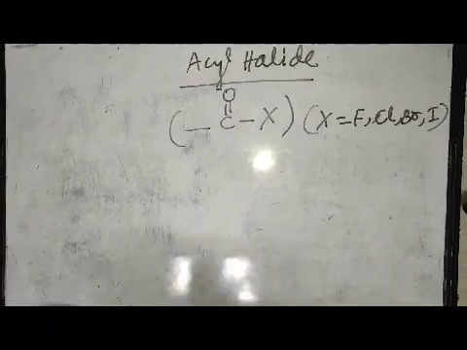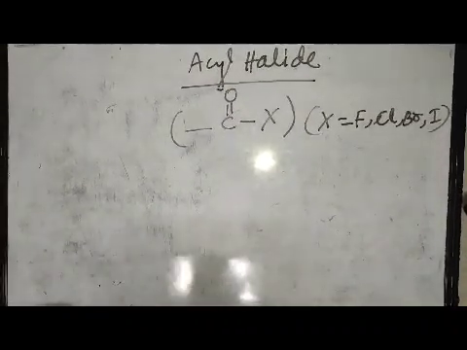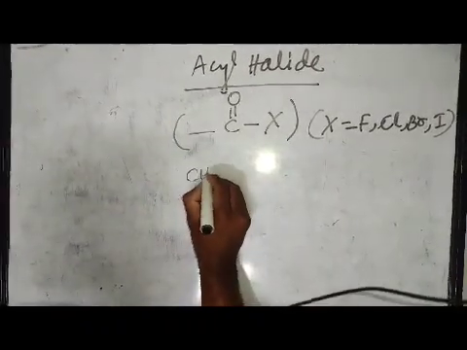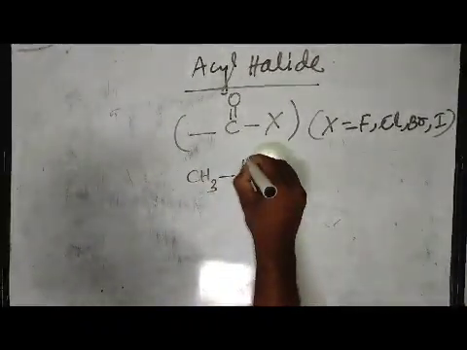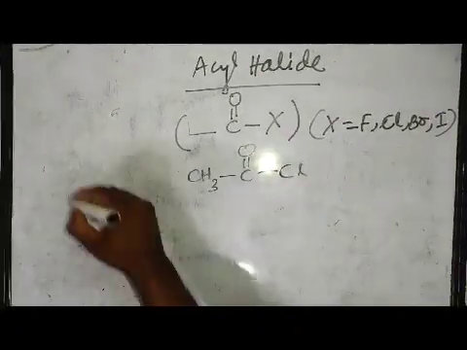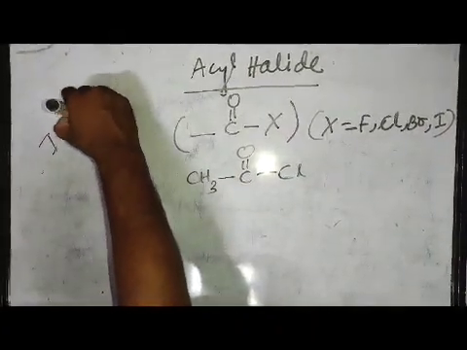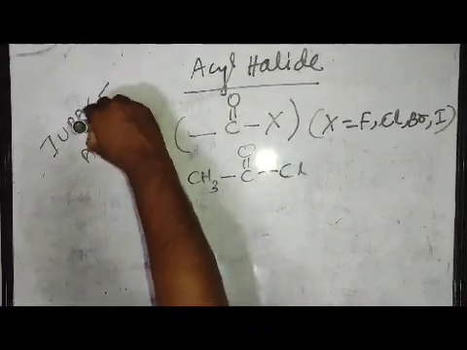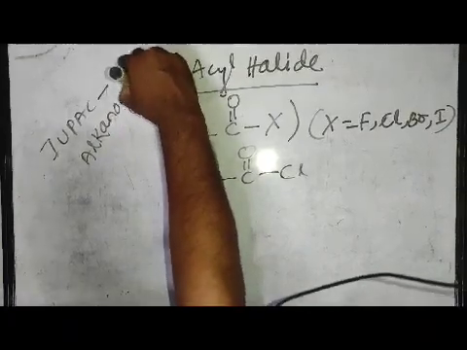My dear students, in this acyl halide or acid halide, take for example CH3-C(=O)- and in place of X, you take chlorine. The IUPAC name of this acyl halide is alkanoyl halide.